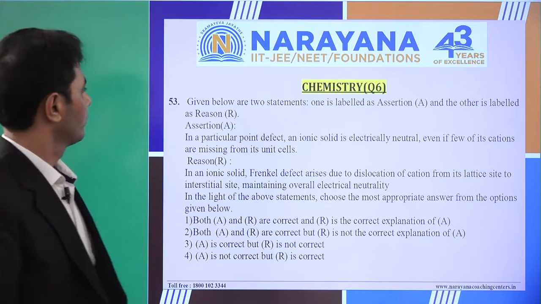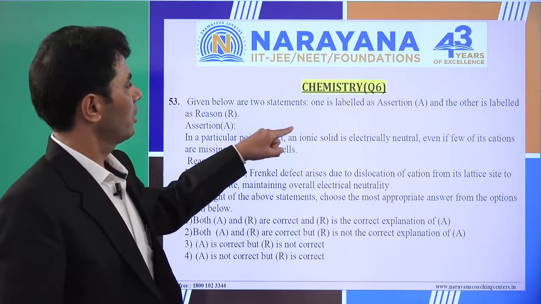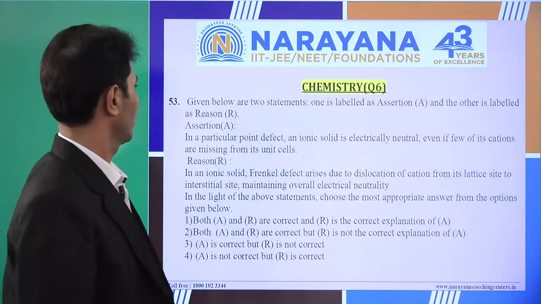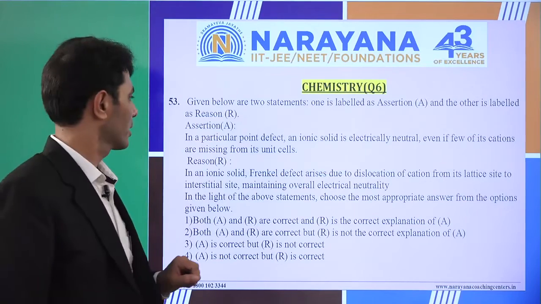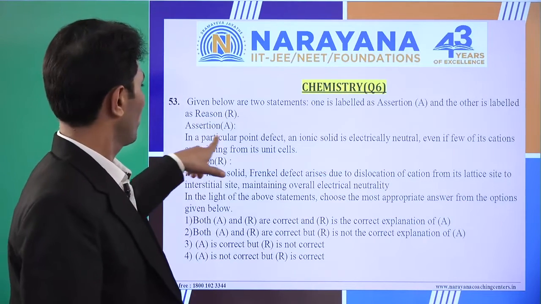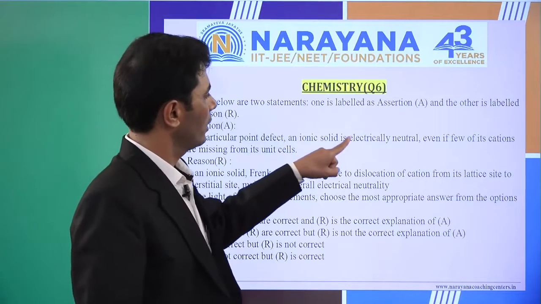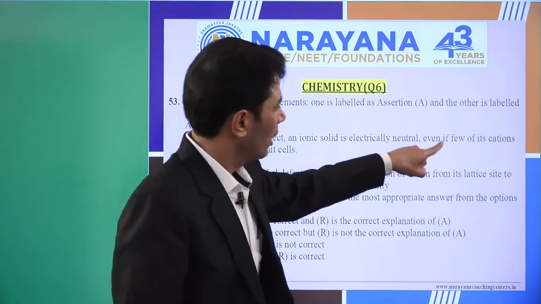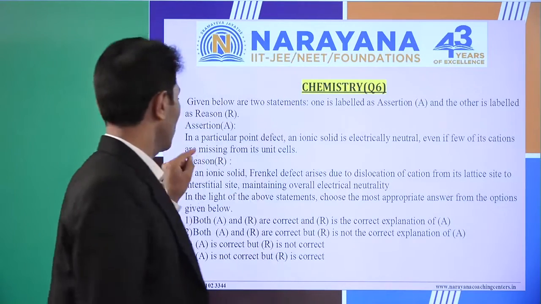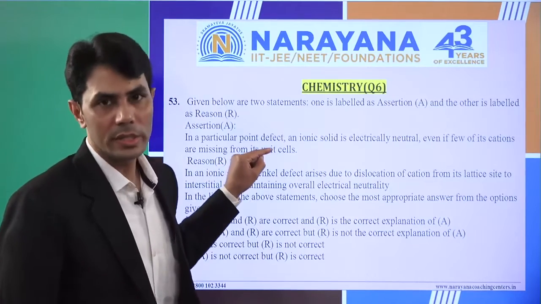Again, a theoretical problem. Given below are two different statements. One is labeled as assertion and another is the reason. Okay, so what is the assertion? Let's check. In a point defect, an ionic solid is electrically neutral, even if a few of its cations are missing from its unit cell.